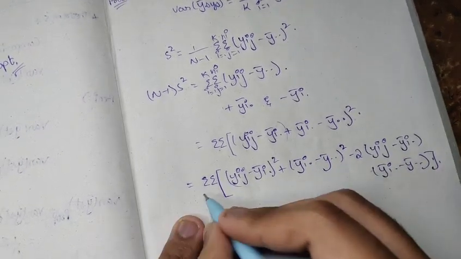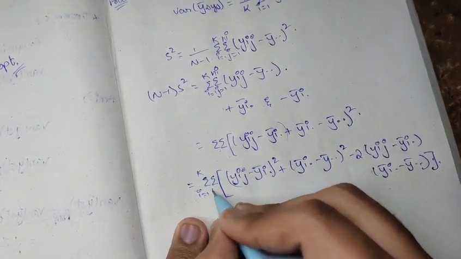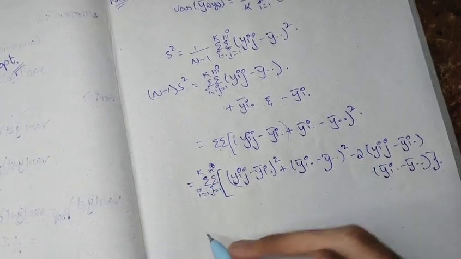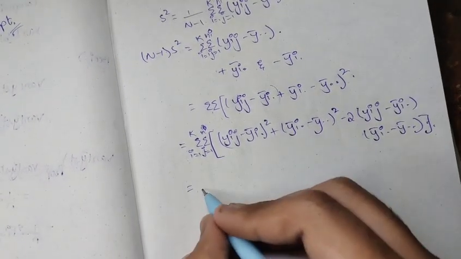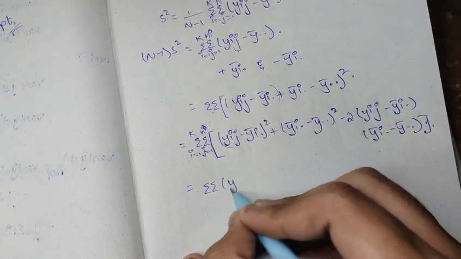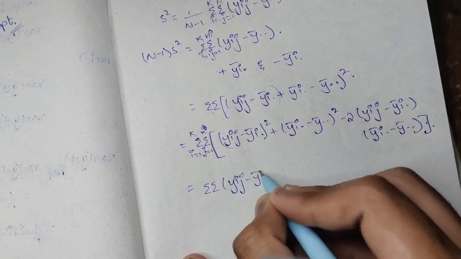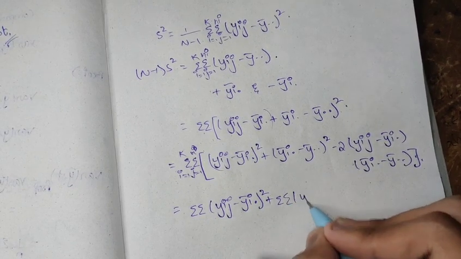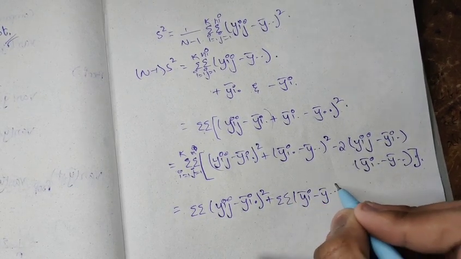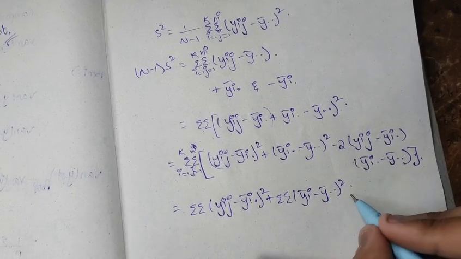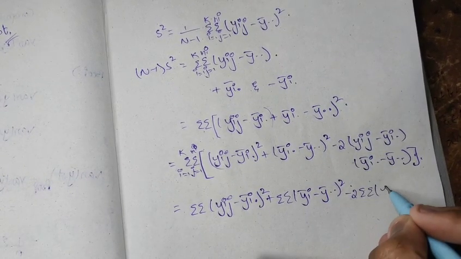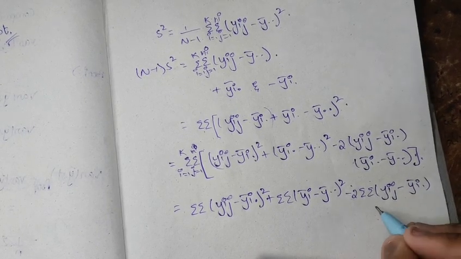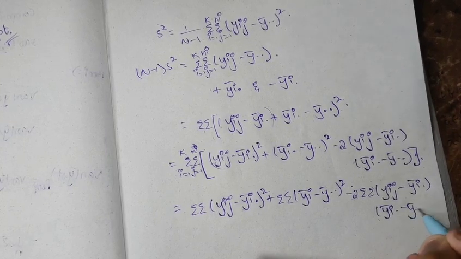Now we will apply the summation inside, that is i equals 1 to k, j equals 1 to n, actually n, not ni. After we apply this, it should become double summation (yij minus y bar i dot) whole squared plus double summation (y bar i dot minus y bar dot dot) whole squared and 2 double summation (yij minus y bar i dot) into (y bar i dot minus y bar dot dot).